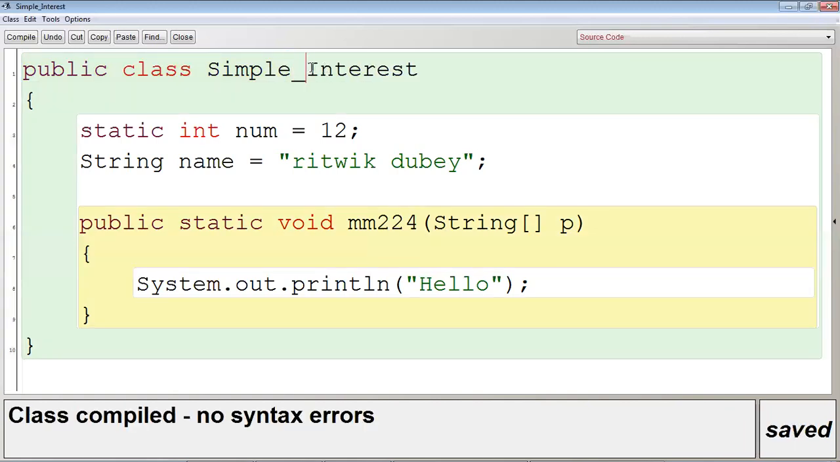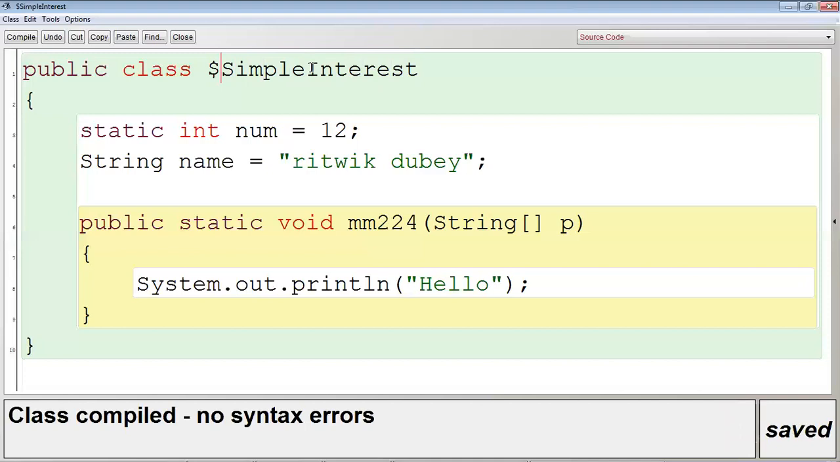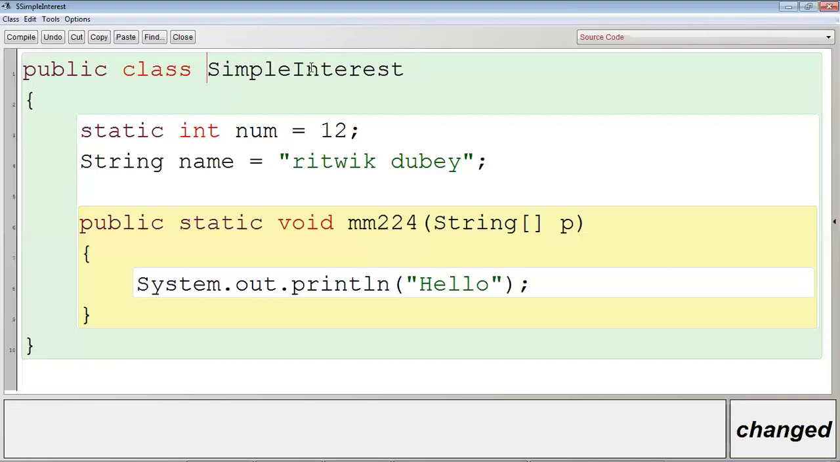I can use underscore in between, at the starting point also, Control K, no syntax error, at the end also. Control K, no syntax error. Similarly, I can use the $ sign, no syntax error. Can I use the $ sign in between? Yes, no syntax error. Can I use the $ sign at the start? Control K, no syntax error. Clear? So special symbols are not allowed, except underscore and dollar.